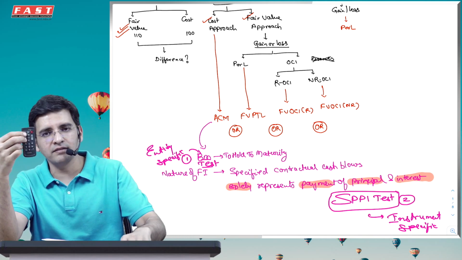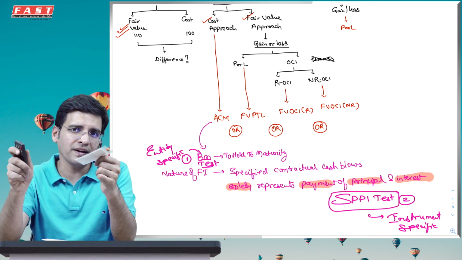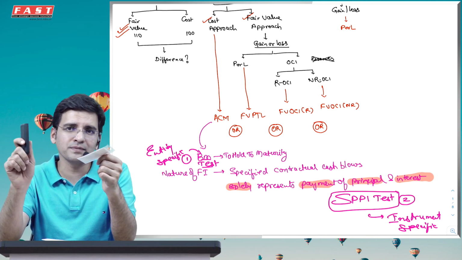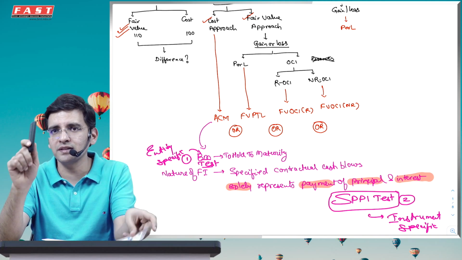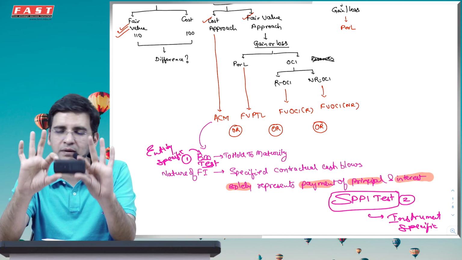So I have this and I have a redeemable debenture. This satisfies the SPPI test, this does not. This is not satisfying the SPPI test because this is not purely giving me principal and interest, and that is why such investments will never be measured at cost, and for this there is only one method, which is FVTPL.